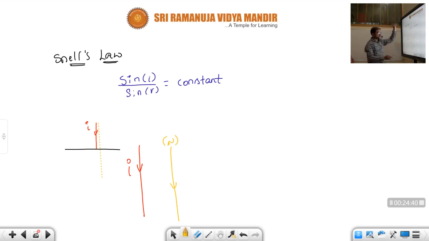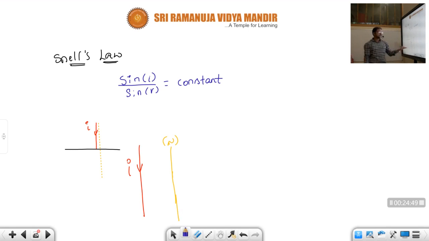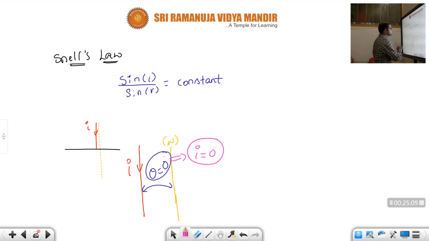See children now, one is the normal and another is the incident ray. What is the angle between these two? Both look like parallel lines. So what will be the angle between these two? 0 degrees. What is the angle between the normal and the incident ray? It is the angle of incidence, that is how much? 0 degrees.